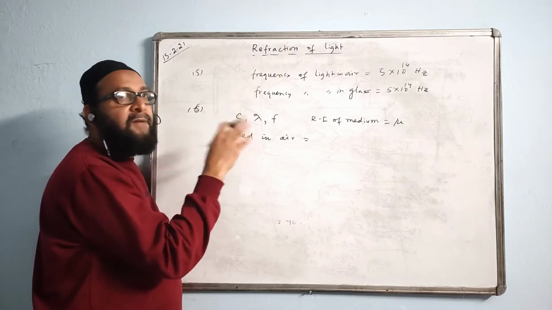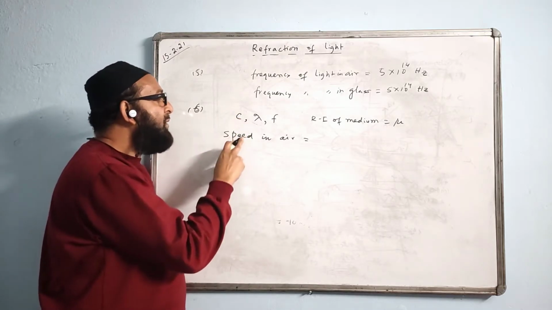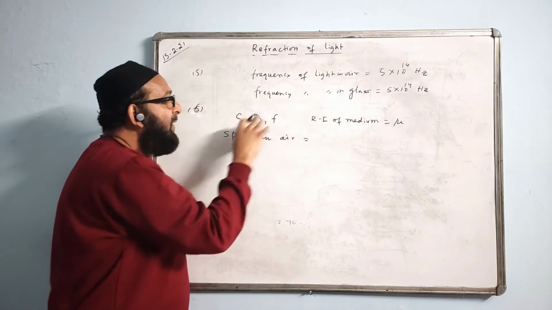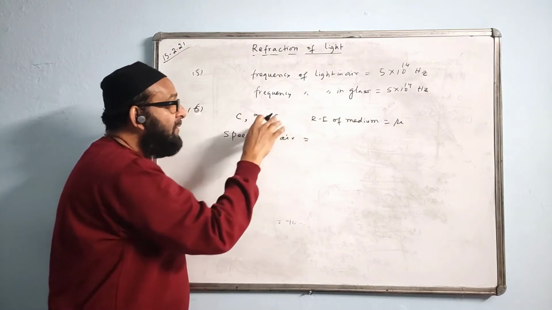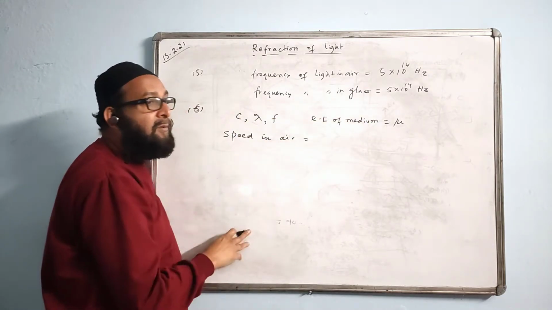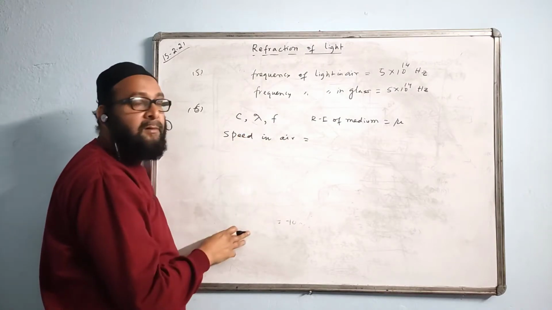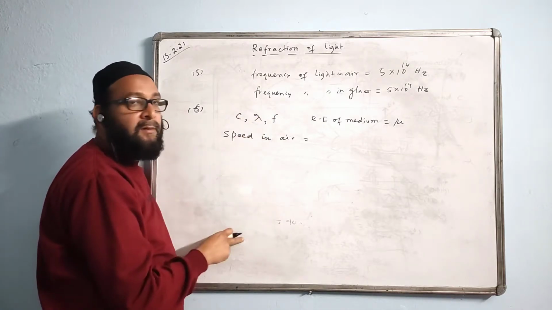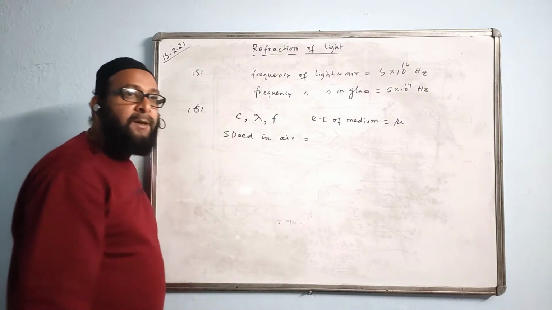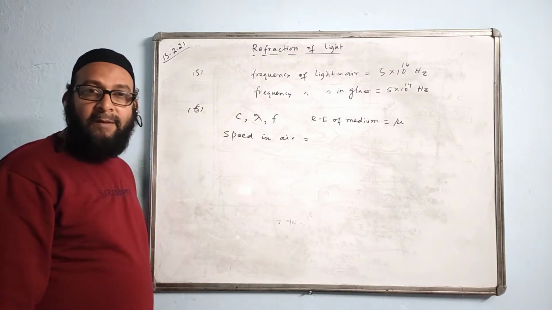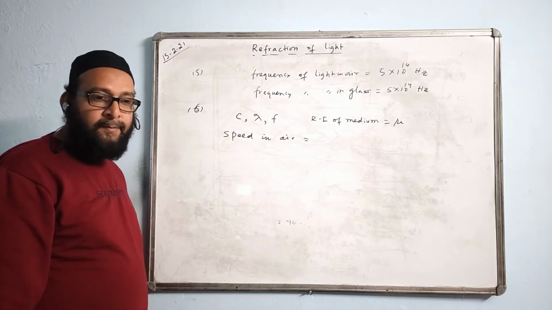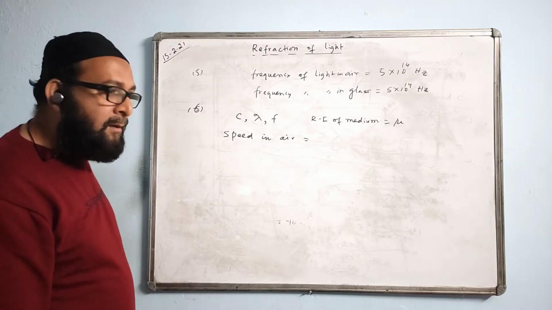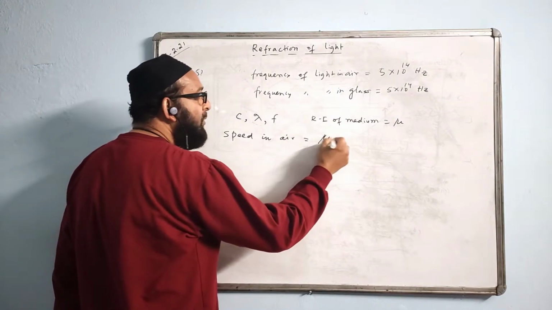No. C will remain. You give the answer in terms of C only. The speed of light in a medium is given C, wavelength is given lambda, frequency is given F, and the refractive index of the medium is given mu. What is the speed of light in the air? Question says you have to give all your answers in terms of all these quantities. Speed in the medium is C, so speed in the air will be more or less, or will remain the same? It will be more, so how will the answer come, by multiplying or by dividing? Multiply, then this will become mu into C, mu times C.